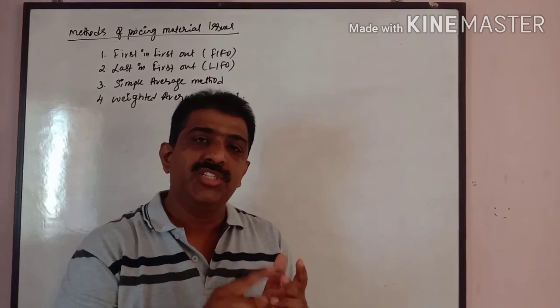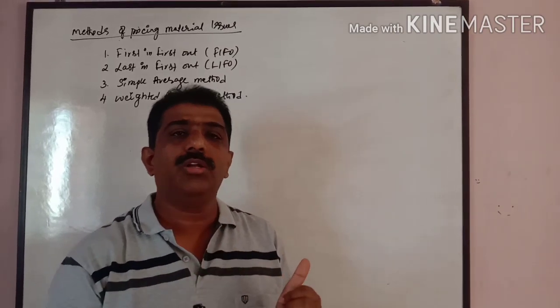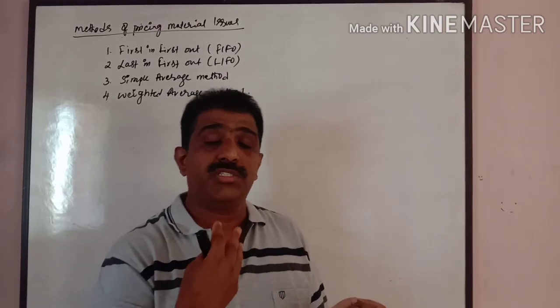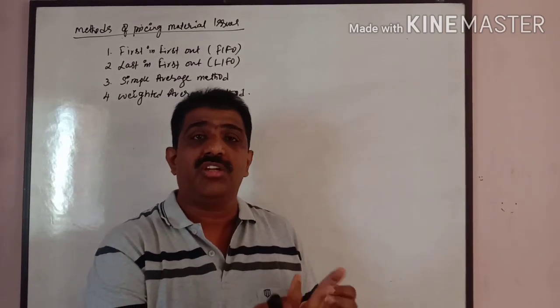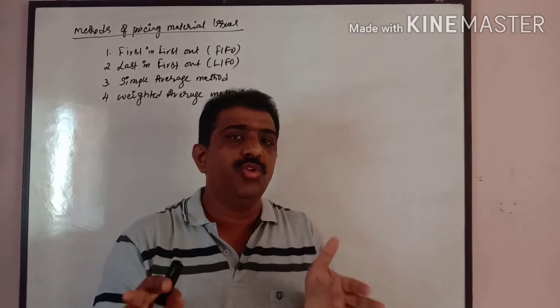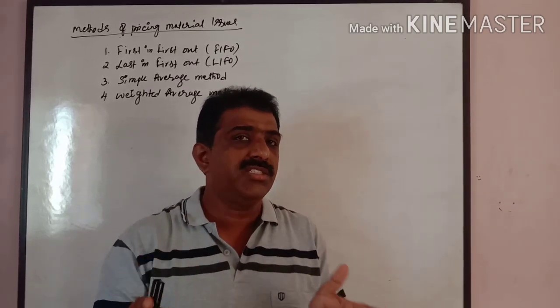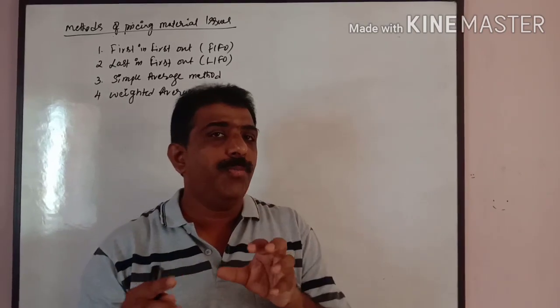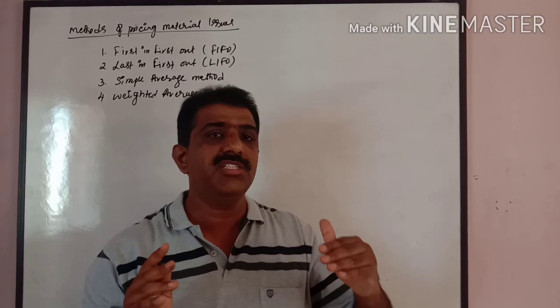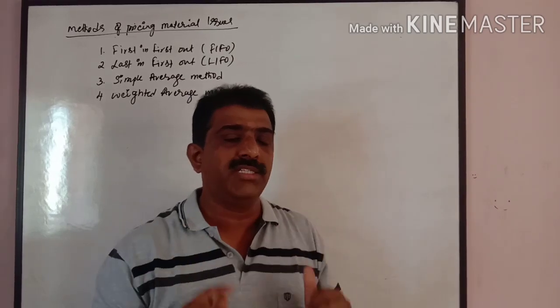In material cost control, we already discussed the various techniques of material control, that is ABC analysis, level setting, just-in-time technique, economic order quantity, VED analysis, perpetual inventory system, physical verification of stock. All these are the various techniques through which we can have control over the material. In that, the problem part also I discussed, that is maximum level, minimum level, reorder level, danger level, average stock level, etc.